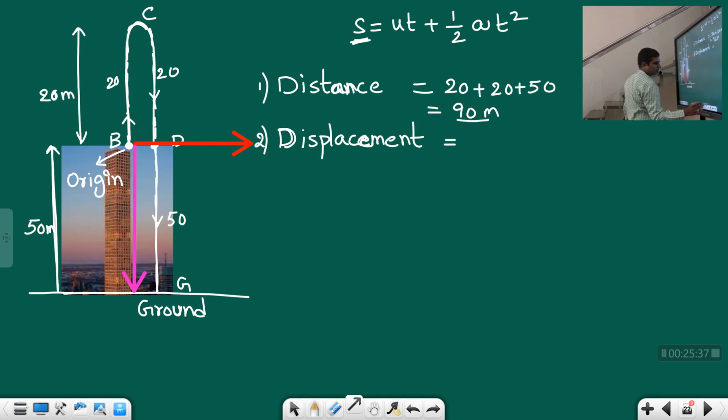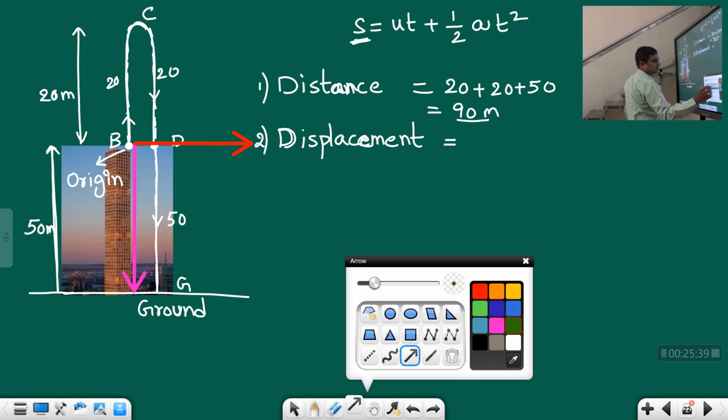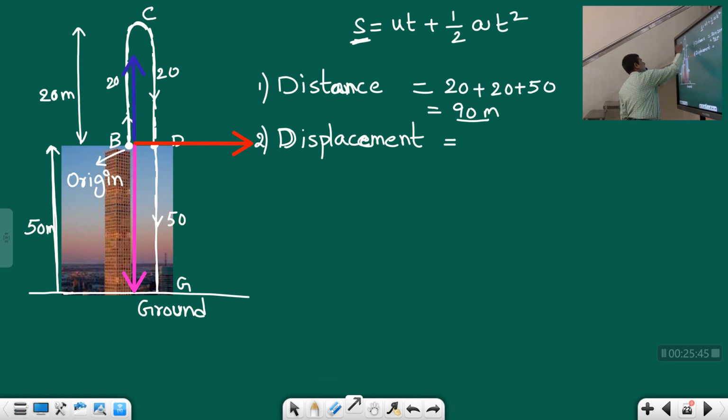Oh, sorry, green color. Another color I'll take, students. Maybe blue color. So this is called the x-axis. This is called the y-axis. Okay, students. So above this x-axis we should take it as positive. Below the x-axis we should take it as negative.